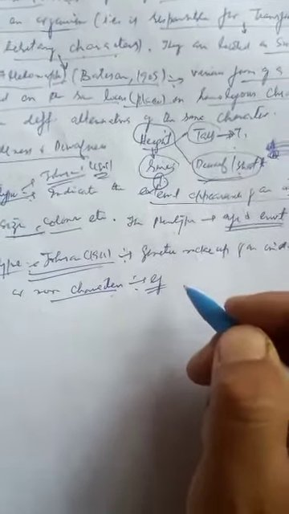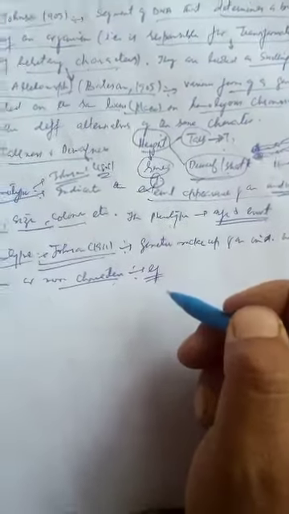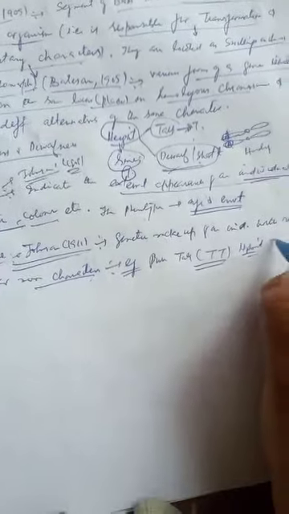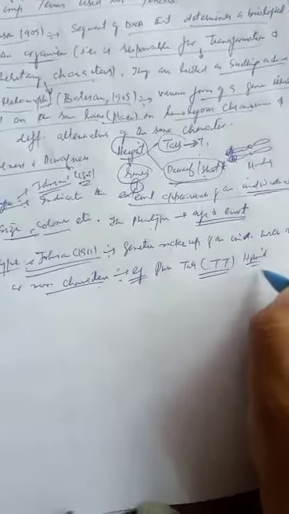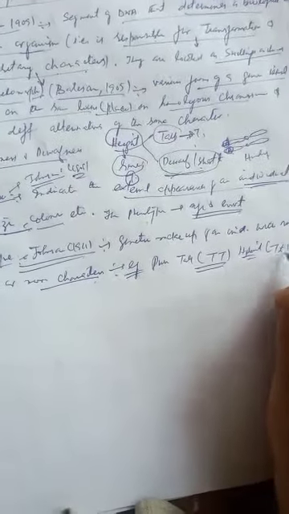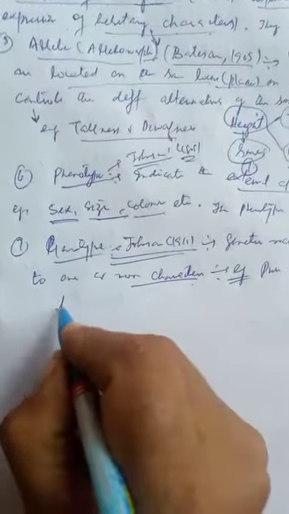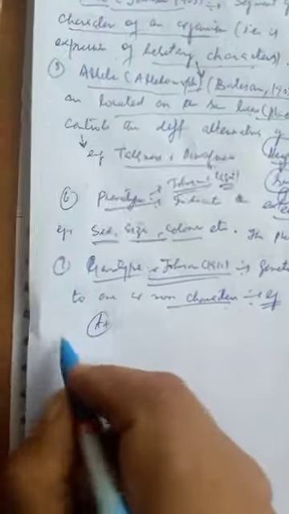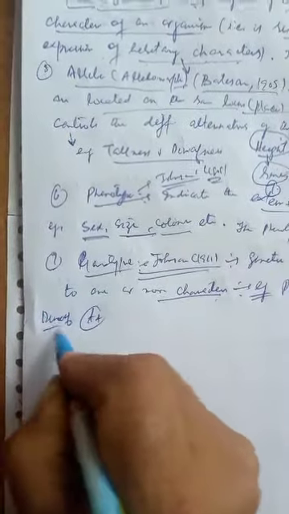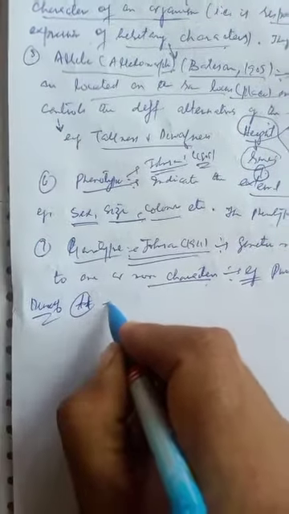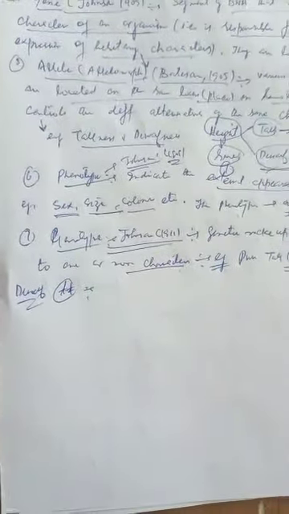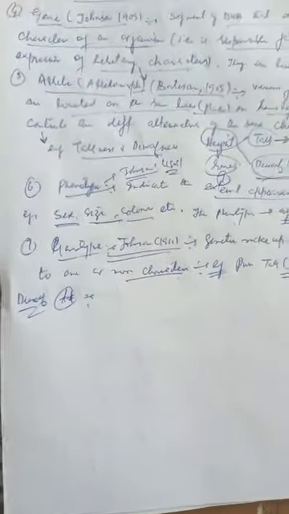What is the genetic constitution of an individual which represents a particular character? For example, pure tall is represented by capital TT. This capital TT is the genotype. Hybrid tall is the phenotype, but the genotype is capital T small t. Similarly, dwarf is the phenotype and the genotype is small t small t. This is the genetic constitution of an individual with respect to a particular character.